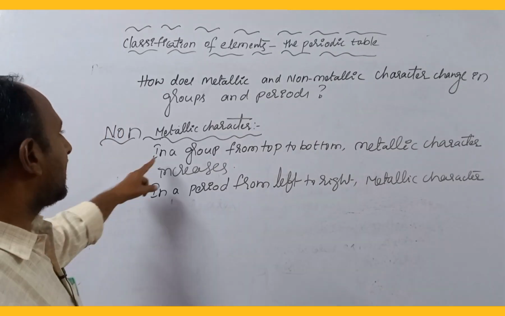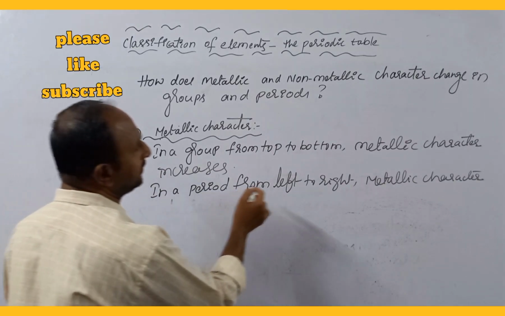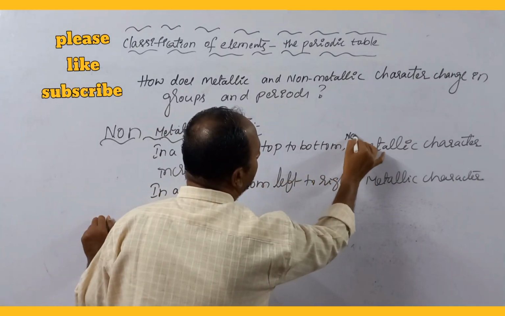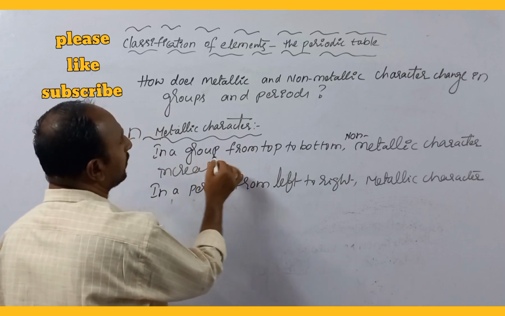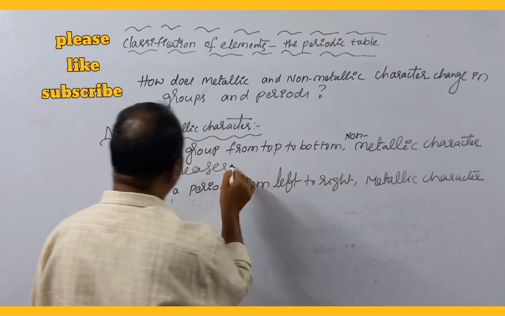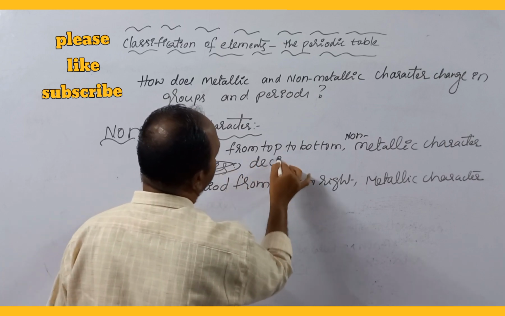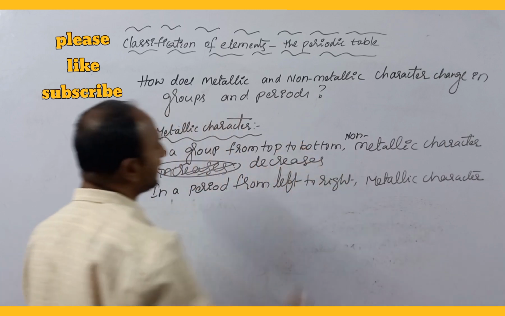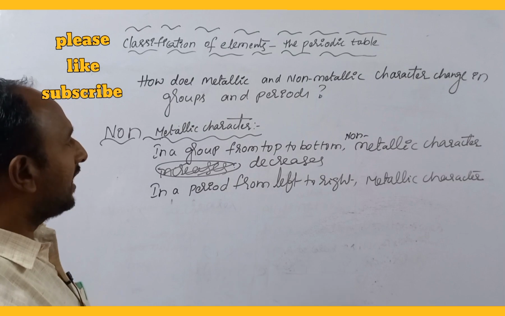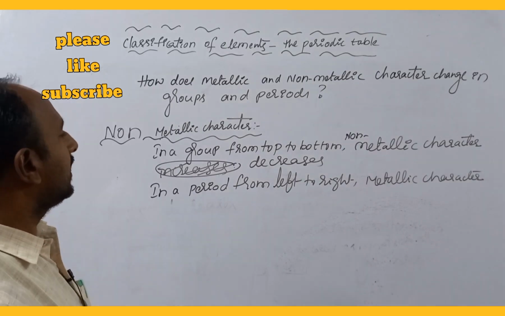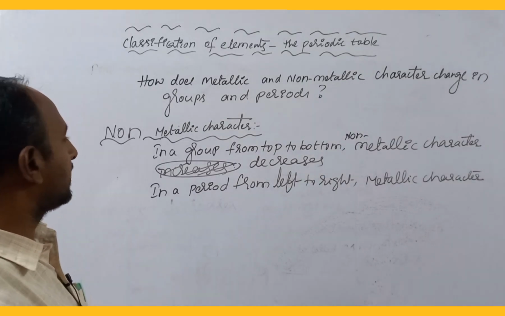So non-metallic character in a group from top to bottom decreases, because metallic character increases. As the metallic character increases, non-metallic character decreases in a group from top to bottom.